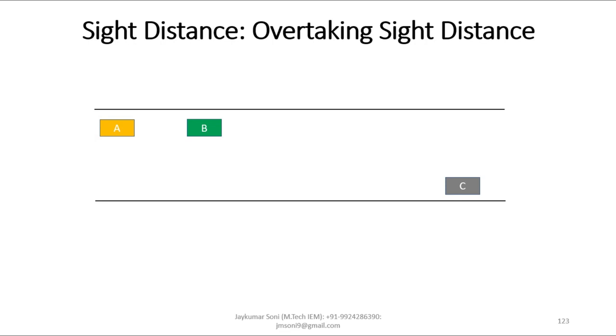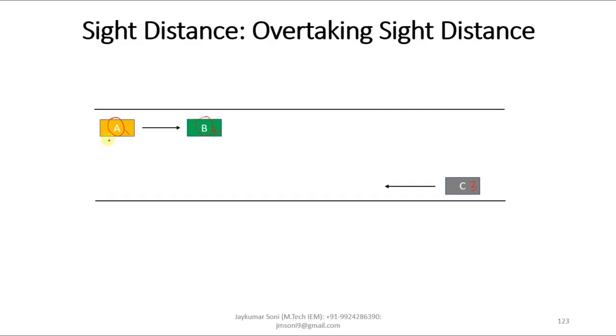Let us assume that this is vehicle A, this is vehicle B, and this is vehicle C. A and B are going in this direction, and vehicle C is coming from the opposite direction. Now the driver of vehicle A observes that the driver of vehicle B is driving very slowly. As we can see, this is a single lane road with two-way traffic.